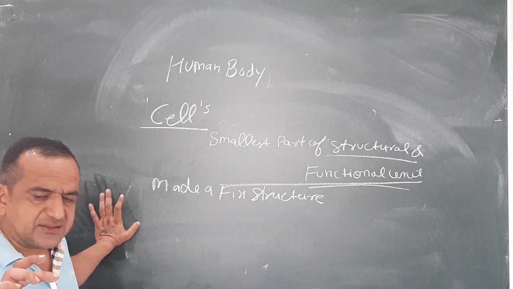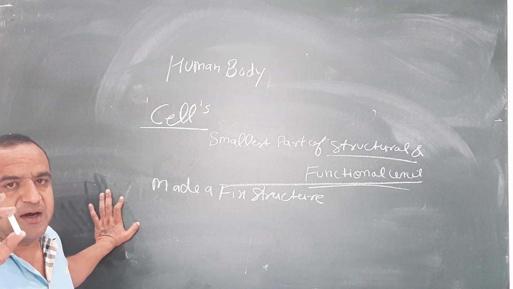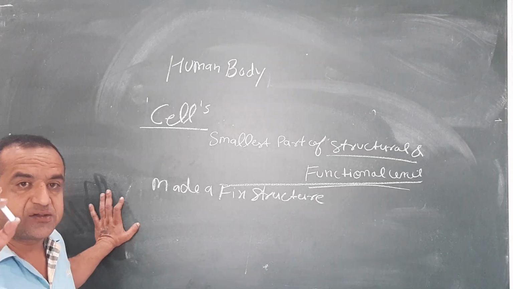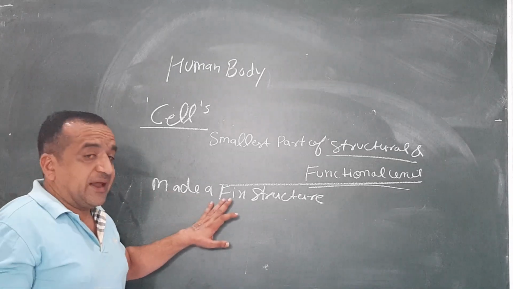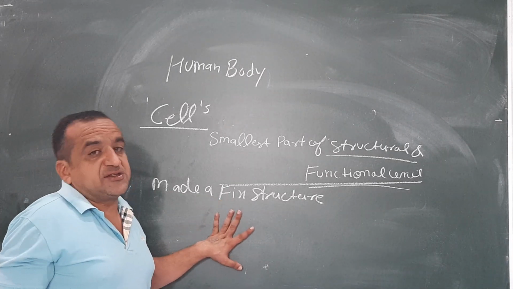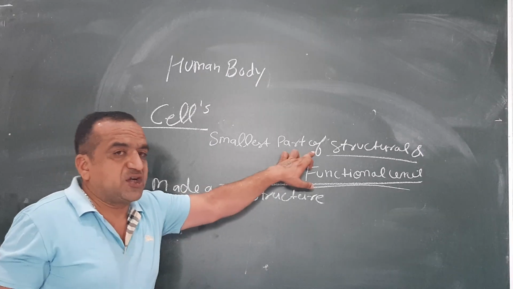We know it as a cylindrical white piece used in writing, called chalk. That fixed structure, like the human body, is called structural.